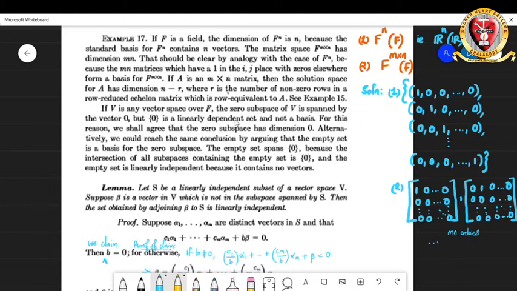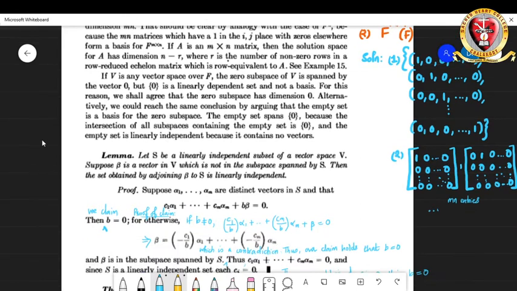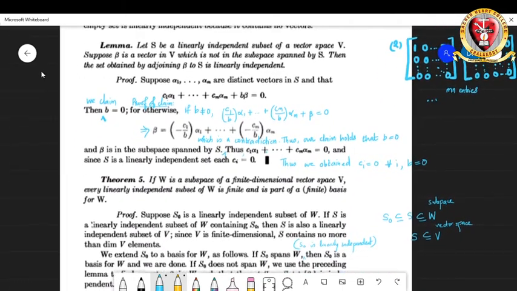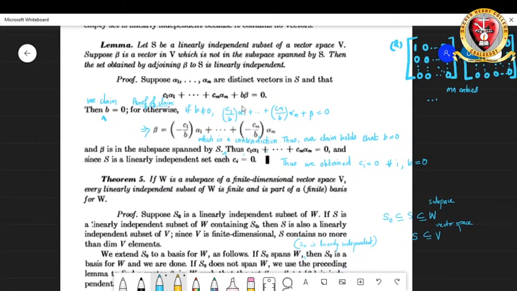So that is some concepts we get from there. Then we move on to the lemma. The statement of the lemma says: let S be a linearly independent subset of a vector space V. Suppose beta is a vector in V which is not in the subspace spanned by S, then the set obtained by adjoining beta to S is linearly independent.